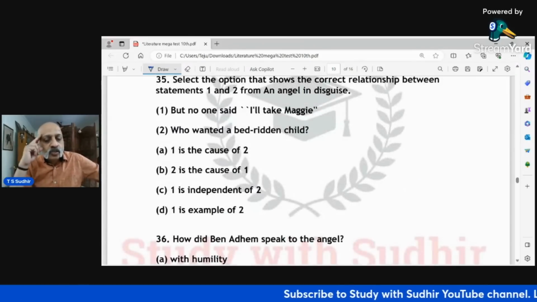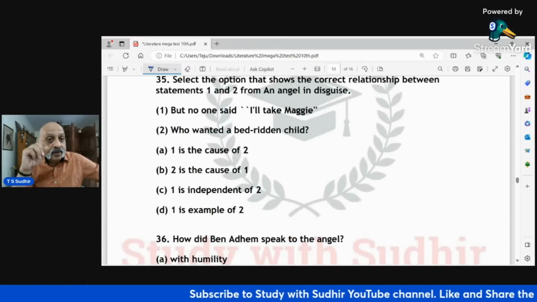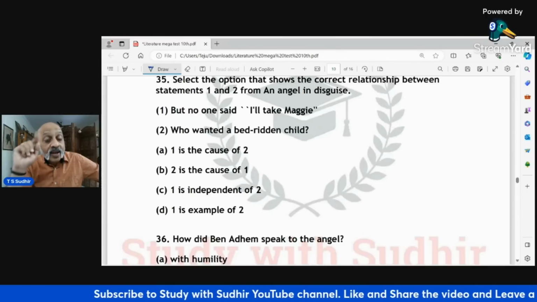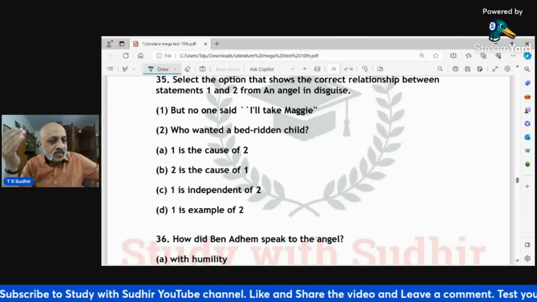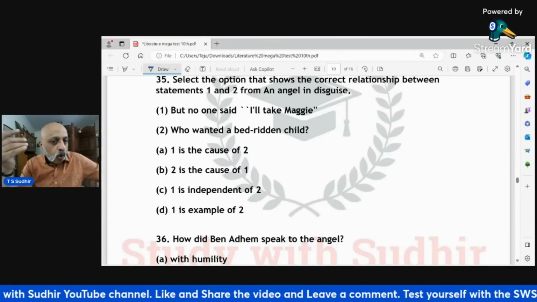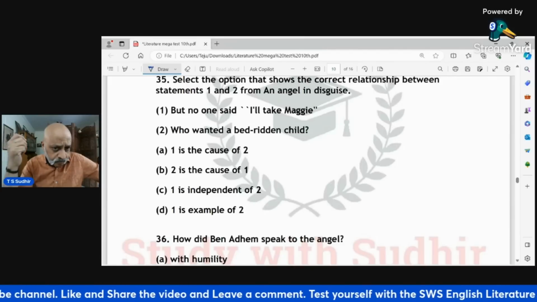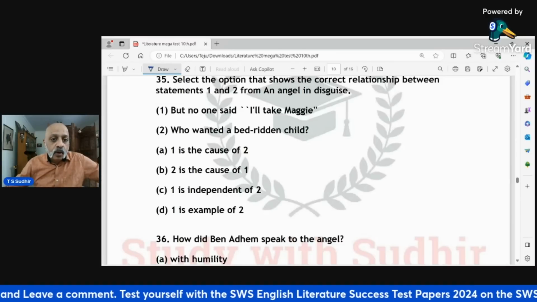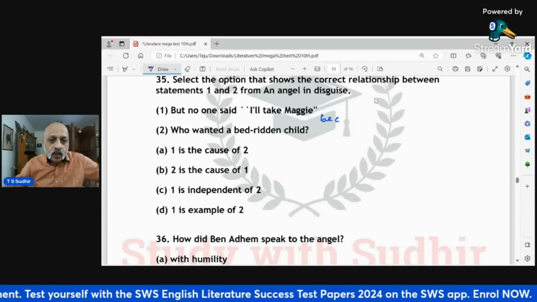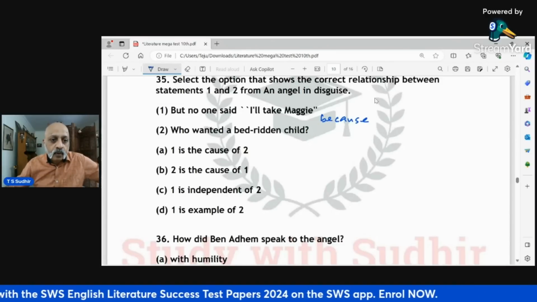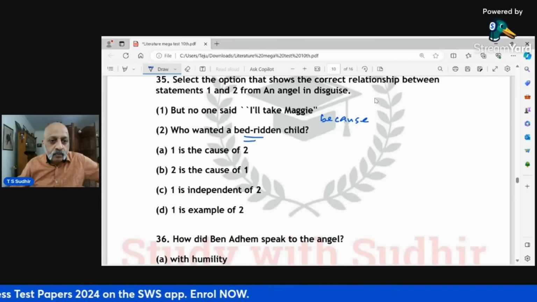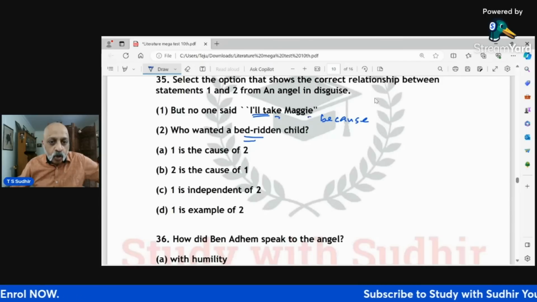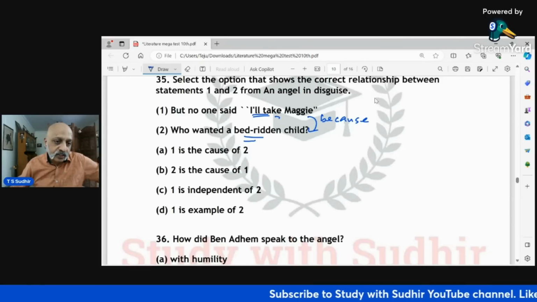Select the option that shows the correct relationship between statements 1 and 2 from An Angel in Disguise. But no one said, I will take Maggie. Who wanted a bedridden child? 1 is the cause for 2. Now, what did I tell you before? Put because here. Okay, that shows the correct relationship. No one said that I will take Maggie because who wanted a bedridden child.